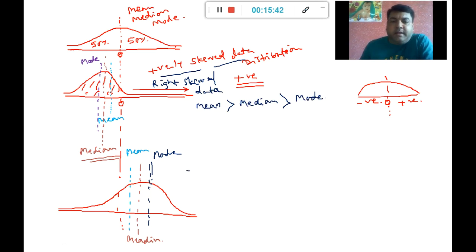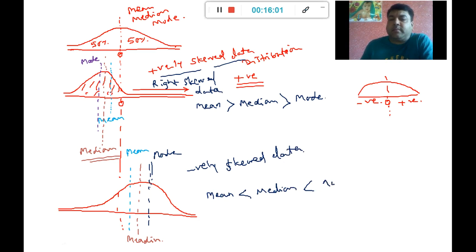Whenever I have a negatively skewed data, then my mean will be lesser than my median, which will be lesser than my mode. That is for negatively skewed data, or left skewed data.